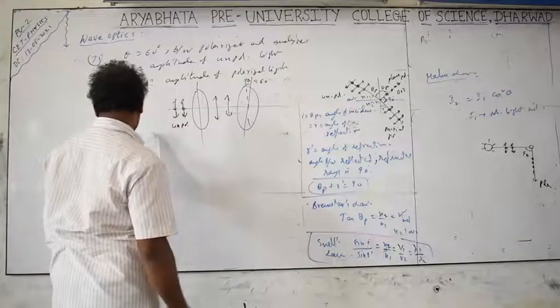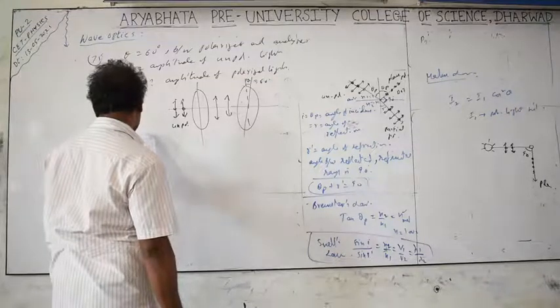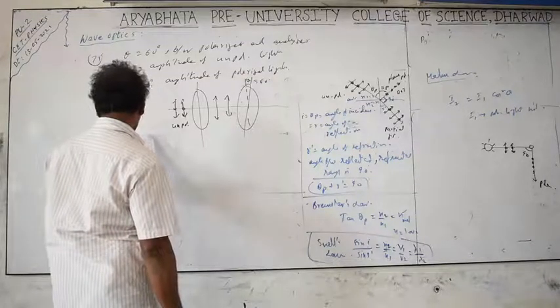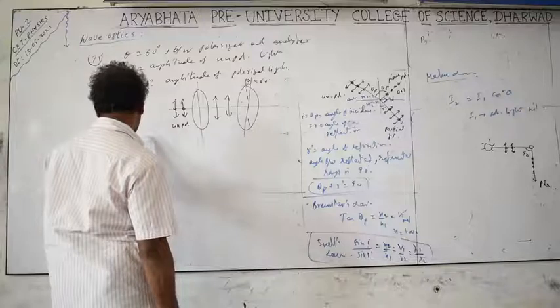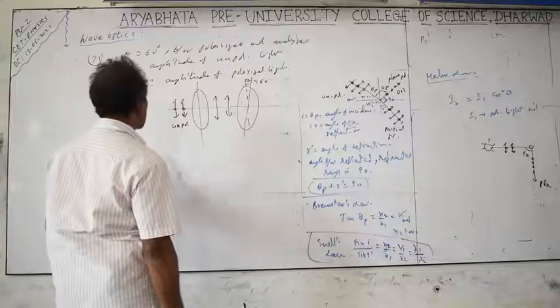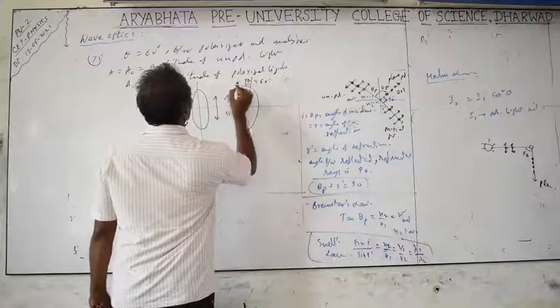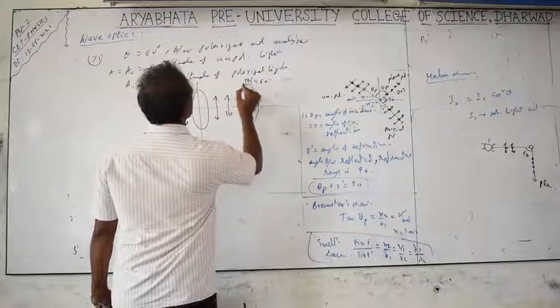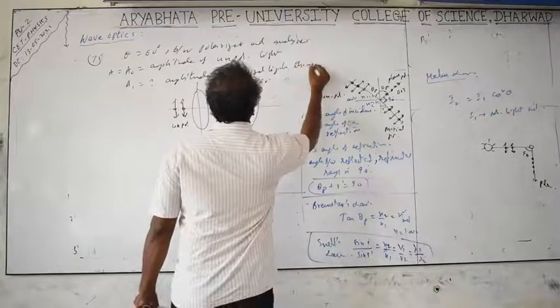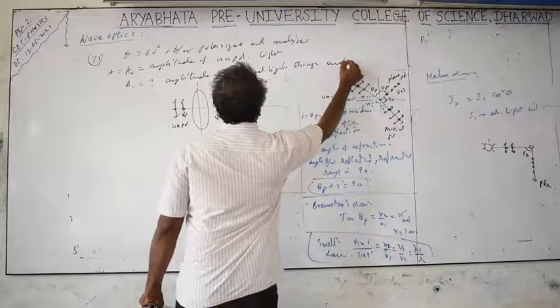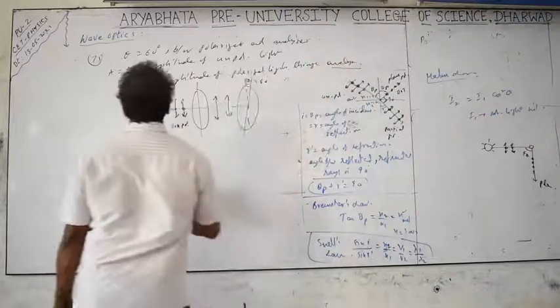The axes of the polarizer and analyzer are inclined to each other at 60 degrees. If the amplitude of the unpolarized light incident on the polarizer is A, what is the amplitude of the light transmitted through the analyzer? That you have to find out.